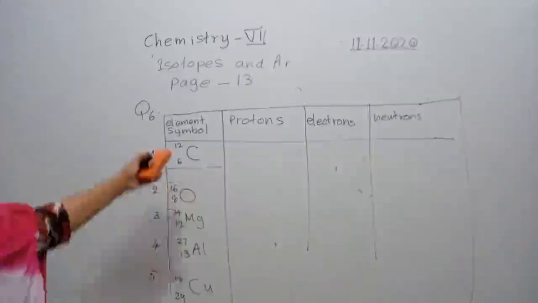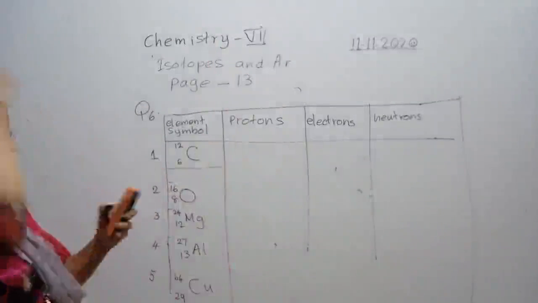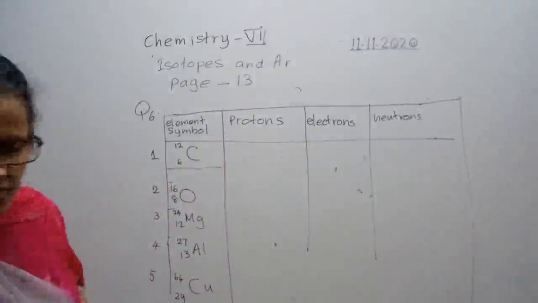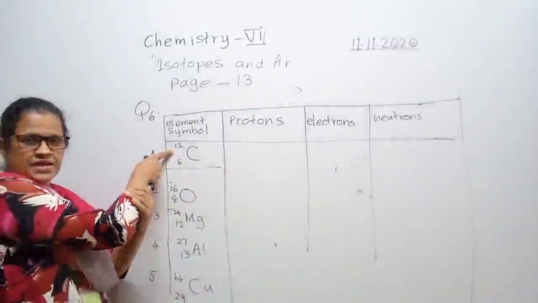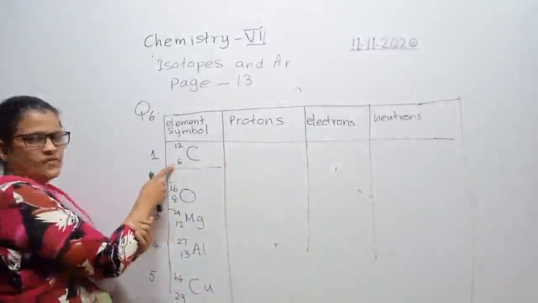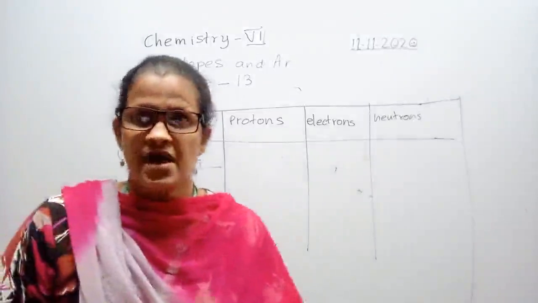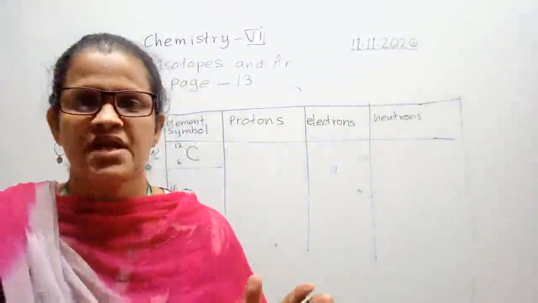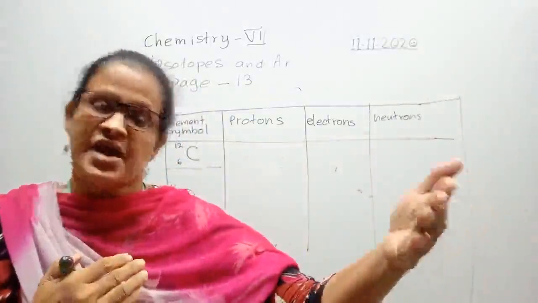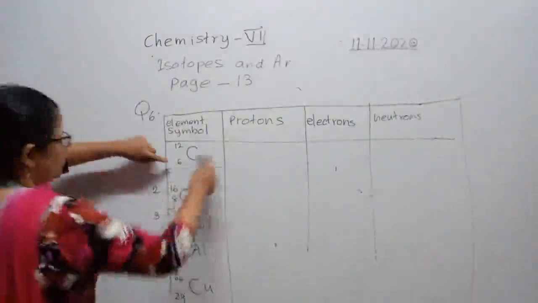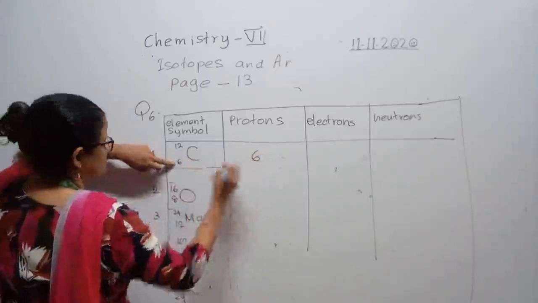Okay, now you have copied the data given in the question, and then we have to find the electrons, neutrons and protons. Okay. What is this upper number? The bigger number is the mass number. The lower number is the atomic number. What is the meaning of atomic number? Atomic number is the number of protons in an atom. And the number of protons and electrons are equal in any atom. So, proton number is the lower number. Carbon has atomic number 6, so proton number 6.